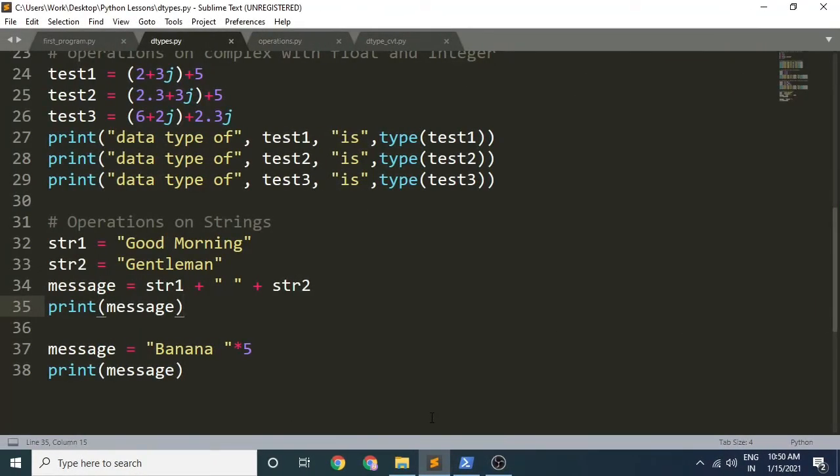Welcome to Extra Bits. Remember the string operations we did? Yes, this string addition and string multiplication. Calling them addition and multiplication is a bit misleading because this is just joining the strings and this is just repeating the same string. Hence, the correct names for these are concatenation for this and repetition for this. I felt it necessary to tell you this because that's how they are referred to pretty much everywhere.